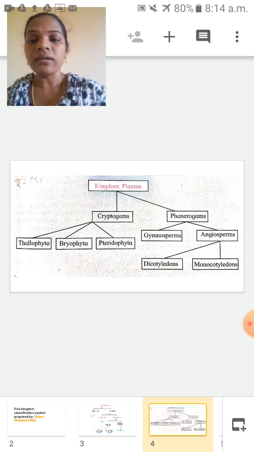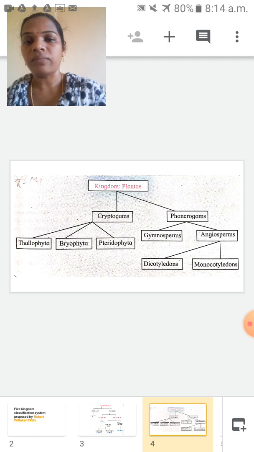Cryptogams: here there are no flowers, seeds or fruits. Phanerogams: here leaves, fruits and seeds are all present.